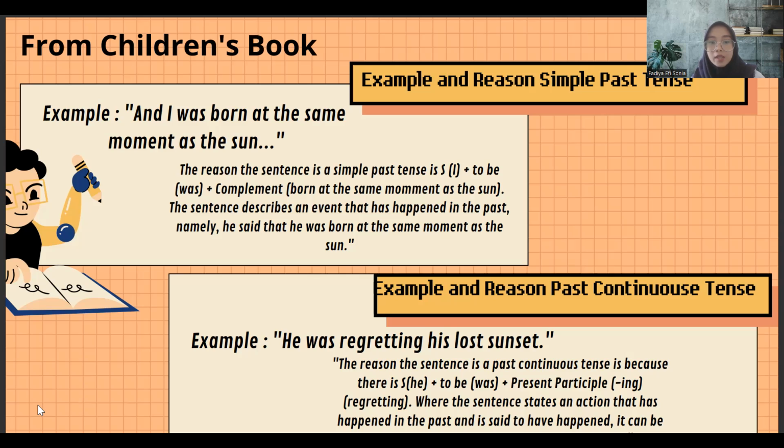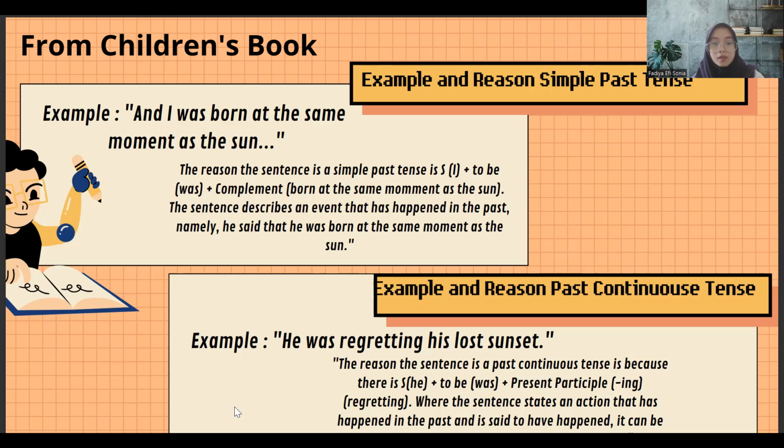The sentence describes an event that has happened in the past, namely, he said that he was born at the same moment as the sun. And next, the example and reason for past continuous tense.